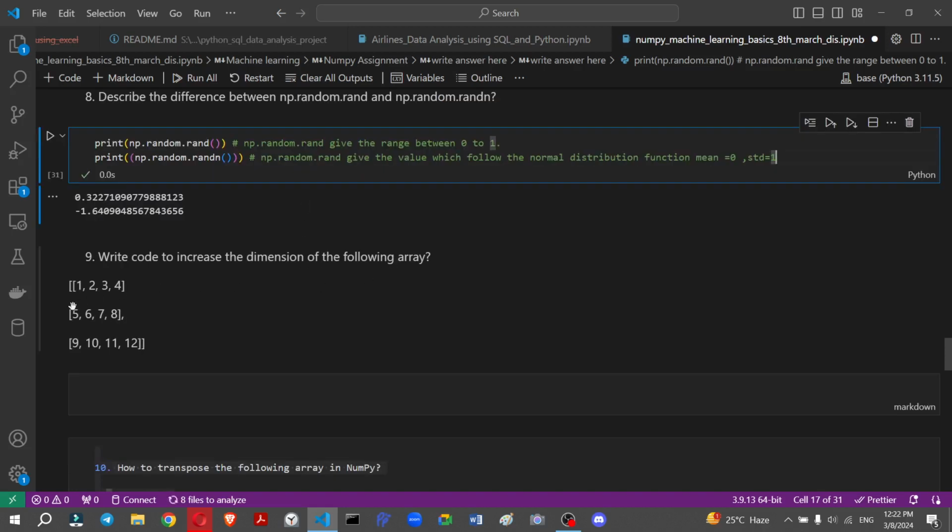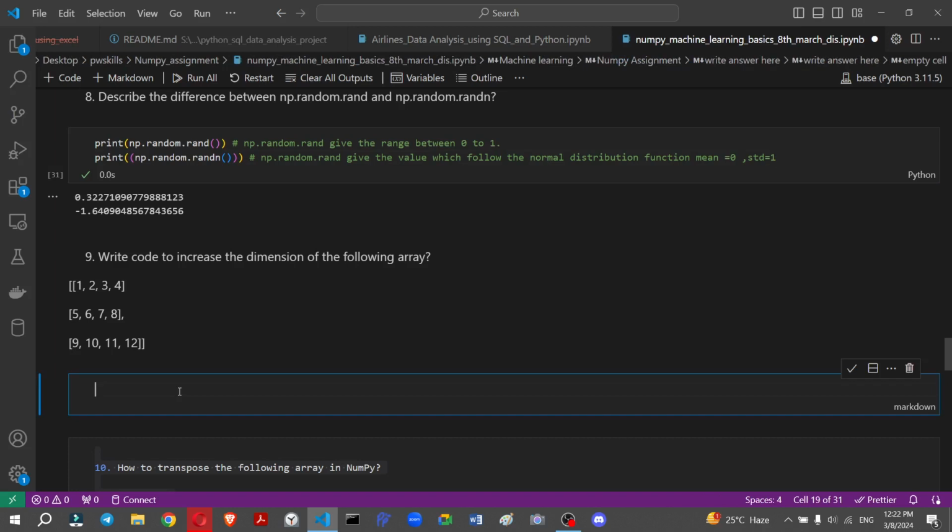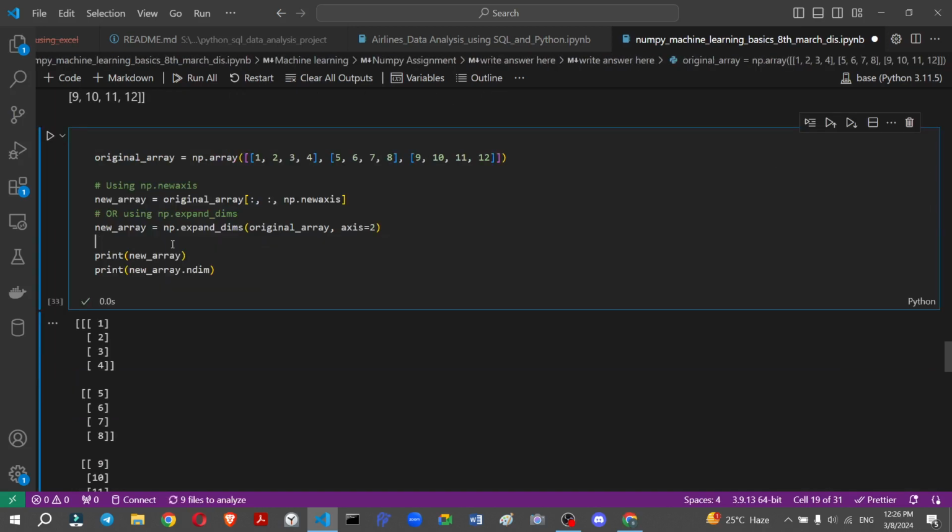Write a code to increase the dimension of the following array. So maybe you use 2D, and I need to create a 3D, 4D, 5D. Basically we convert this array into a higher dimension array. So how do we create it? I will code first, then I explain. Okay, so we code now.